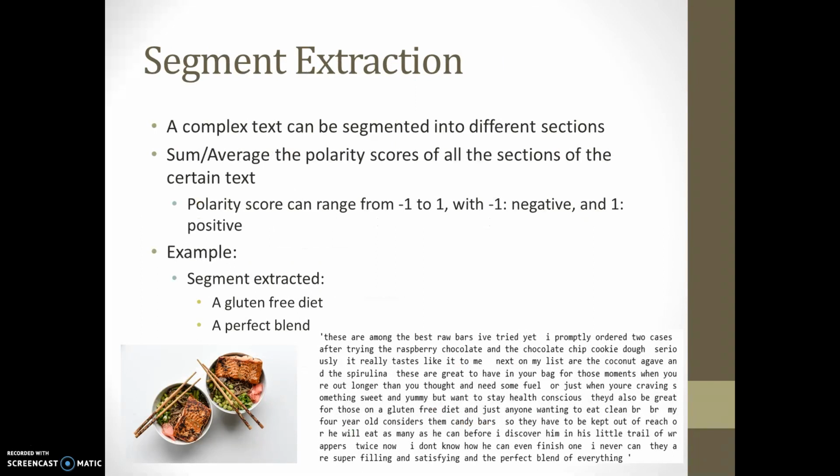The next is segment extraction, as what we did in homework number 5. We know that a complex text can be segmented into different sections, and I'm going to utilize the polarity scores to do the sum or average of all the sections in a certain text. The polarity score can range from -1 to 1, representing negative and positive. Here's an example of a segment extracted from the text file: "there is among the best raw bars I've tried yet." So what the segment extracted is "a gluten-free diet and its perfect blend."